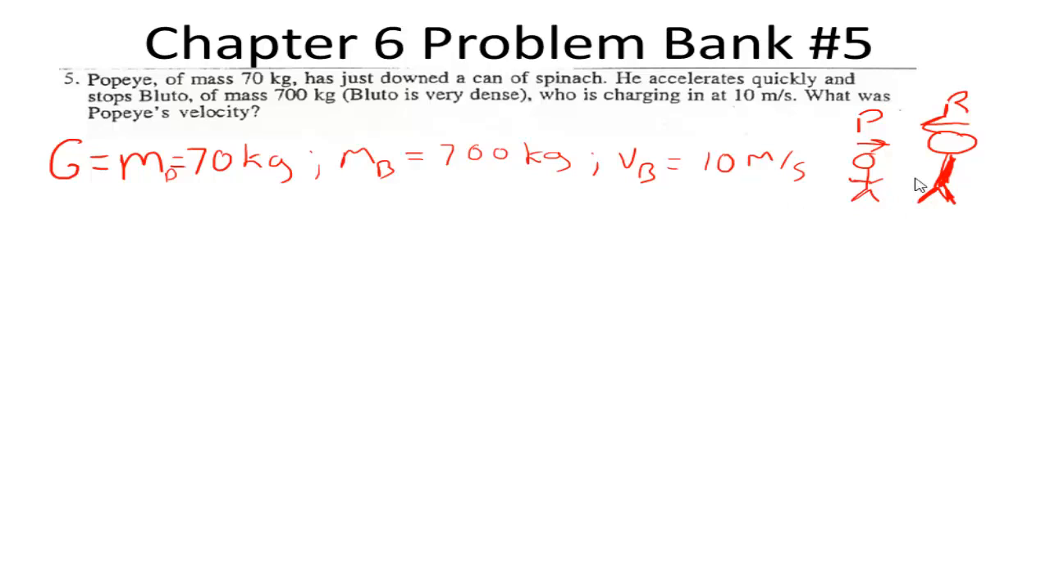And it says that everybody stops. So our final velocity for Popeye and Bluto looks like it's going to be 0. So our unknown is our velocity of Popeye. One equation that we know is that the momentum of Popeye is going to have to be equal to the momentum of Bluto.